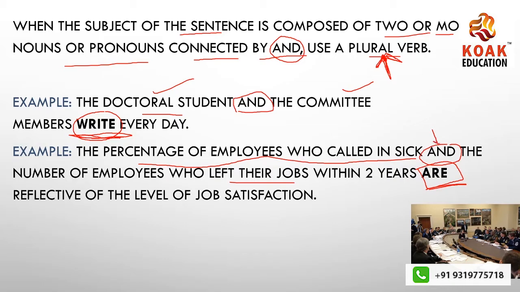Because this and here is joining this part and the next part: the number of employees who left their jobs within 2 years and the percentage of employees who called in sick. In both ways I have used a plural verb, because if you are joining with and, it has to take a plural verb. Now this number one concept, connecting by and, is done. You have to make use of a plural verb. Let's move ahead.